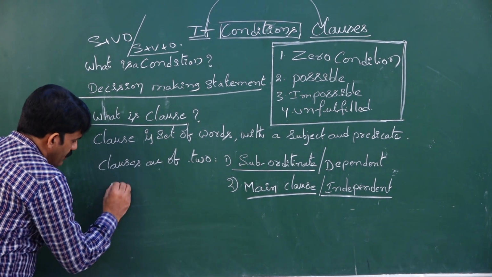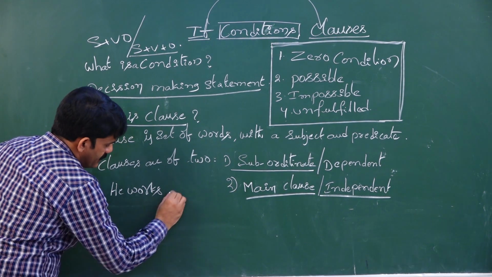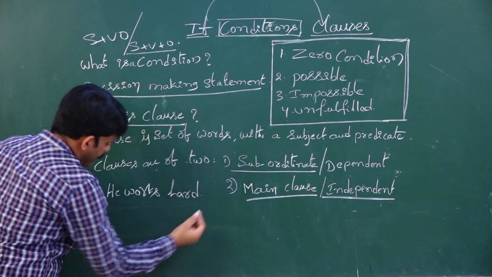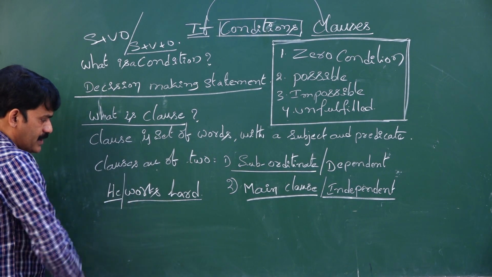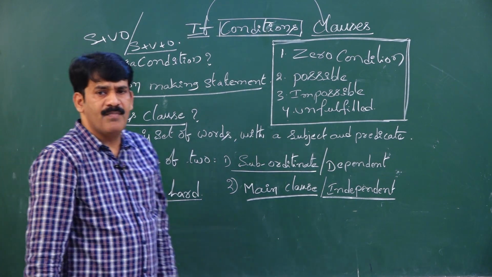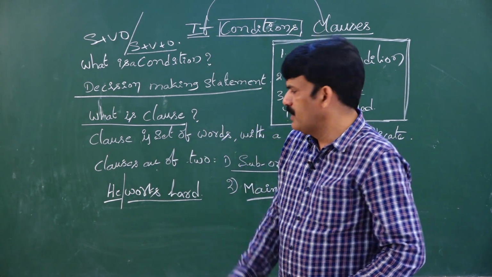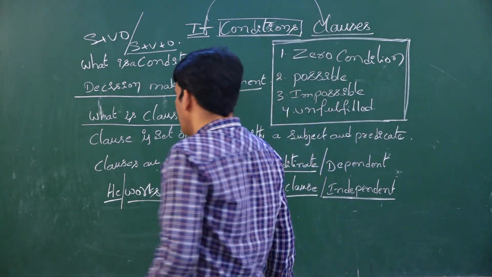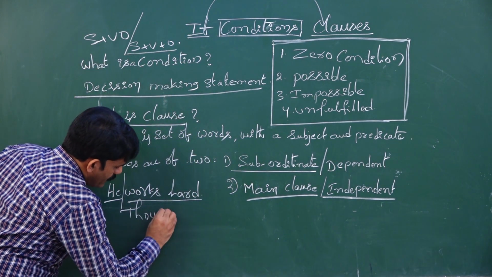Say for example, he works hard. If you take this sentence, he is the subject, works hard is a predicate. Subject and predicate together give complete meaning, that is called main clause. Say for example, though he works hard.